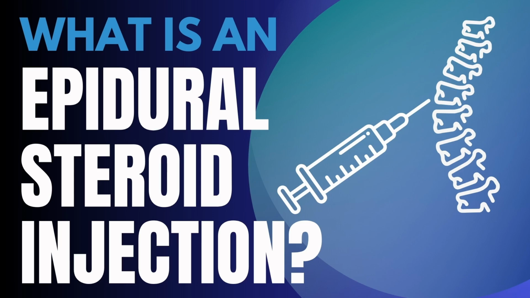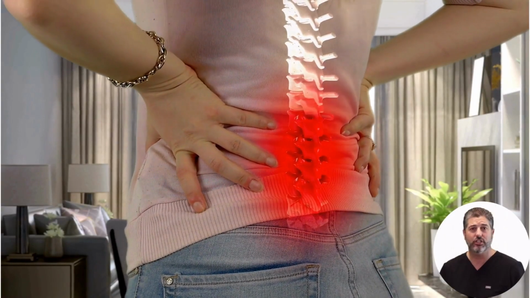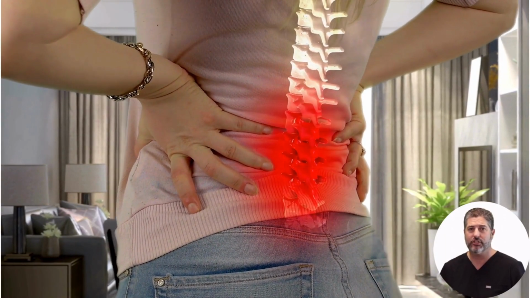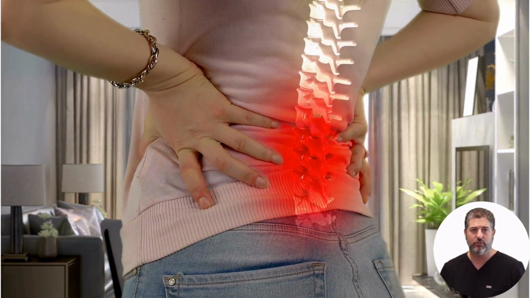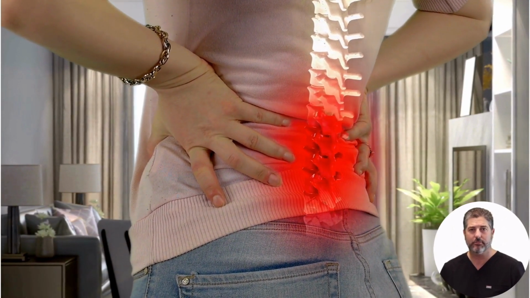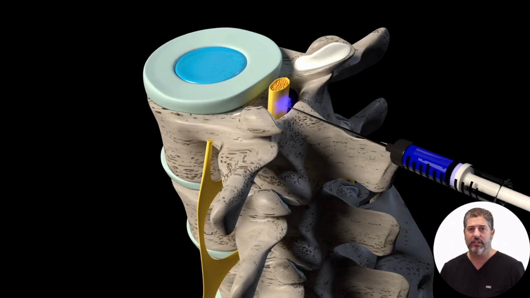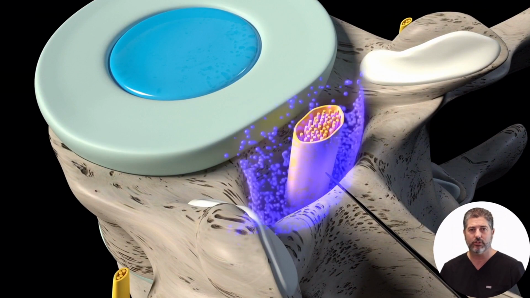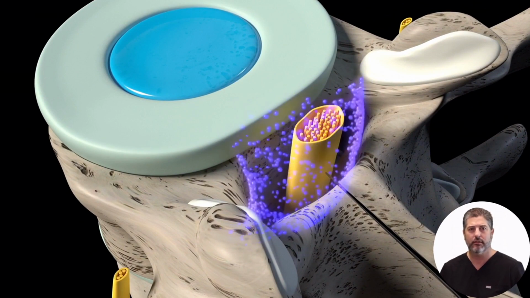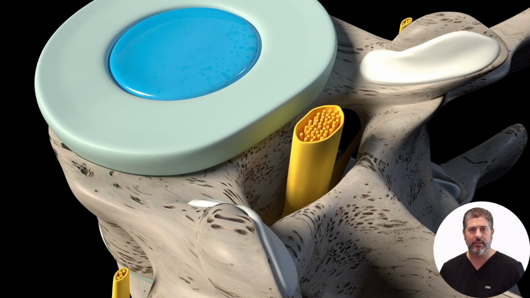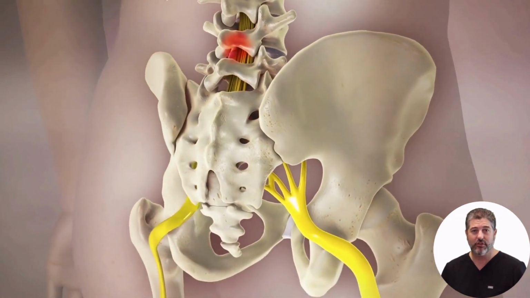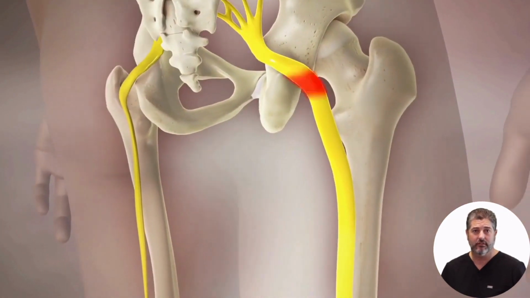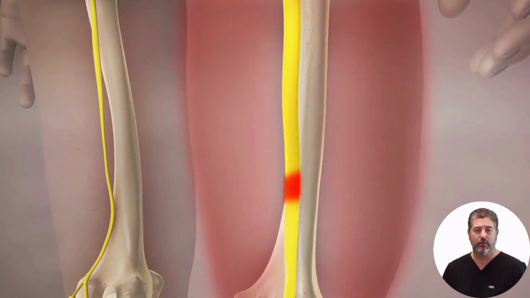About your health. What is an epidural steroid injection? An epidural steroid injection is a minimally invasive procedure that delivers steroids directly into the epidural space in the spine. The procedure involves injecting a corticosteroid and a local anesthetic into the epidural space surrounding the spinal cord, often guided by fluoroscopy. These injections are used to treat various forms of radicular pain, including sciatica, herniated discs, and spinal stenosis.